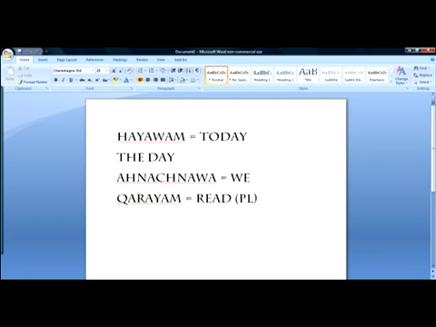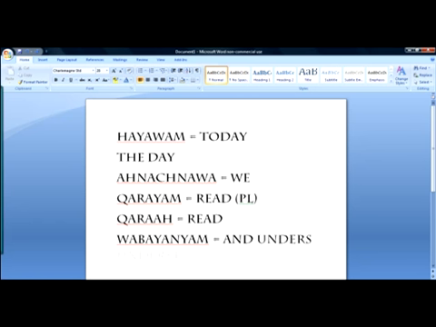The word for read is Kwara'a, which is read. So this is read plural, Kwarayum. The next word was Wa by Yun Yum, and the Wa by Yun Yum means and understand.